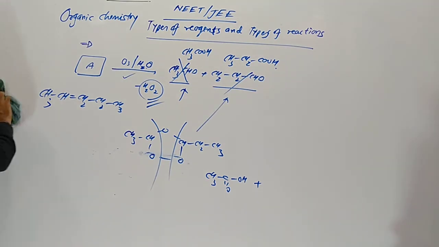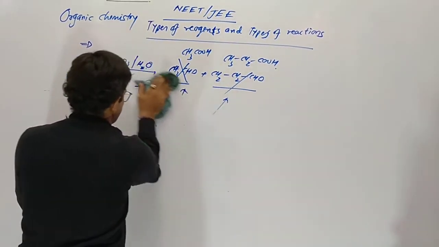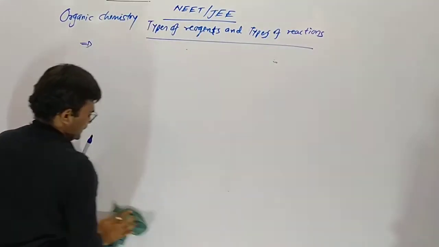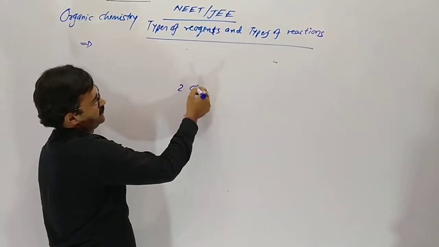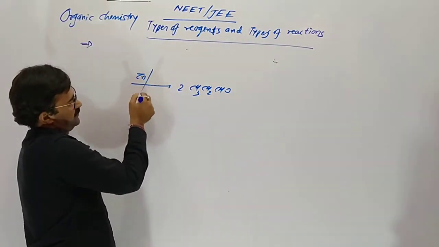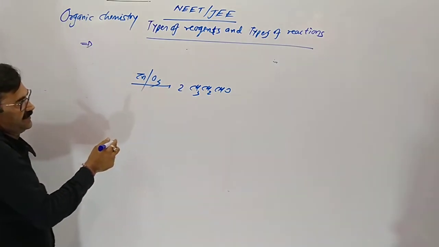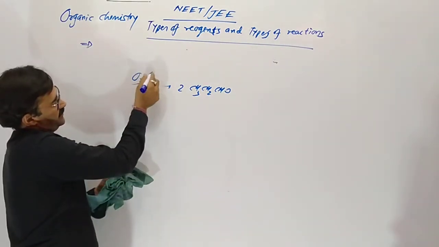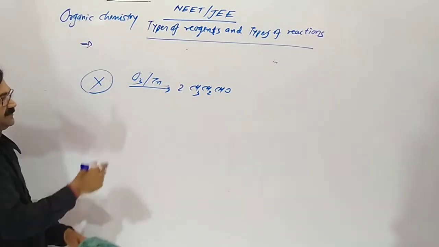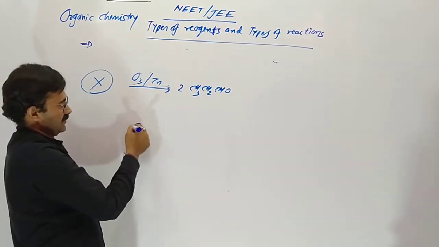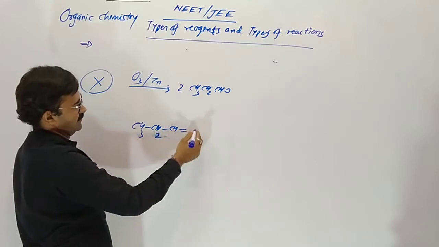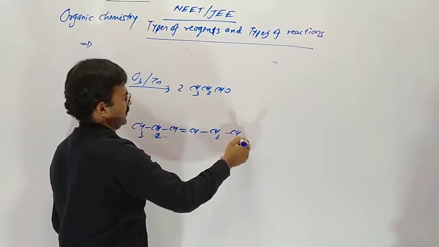Yes, if 2 same products occur during ozonolysis, suppose I am giving you 2 moles of propanal as our product with the reaction of ozone with zinc. So X will have 3 carbons, so we can say after 3 carbons there should be a double bond.